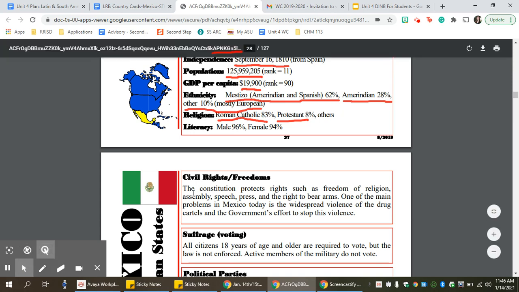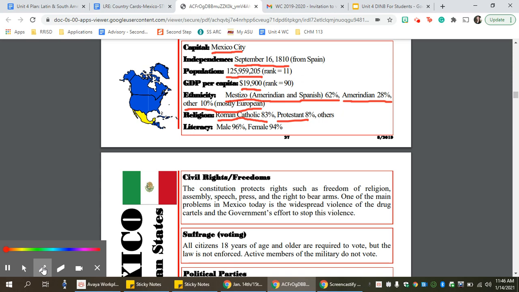All right, their civil rights and freedoms. The Constitution protects rights such as freedom of religion, assembly, speech, press, and the right to bear arms. Remember, that's the right to own guns. One of the main problems in Mexico today is widespread violence of drug cartels and the government's effort to stop this violence.